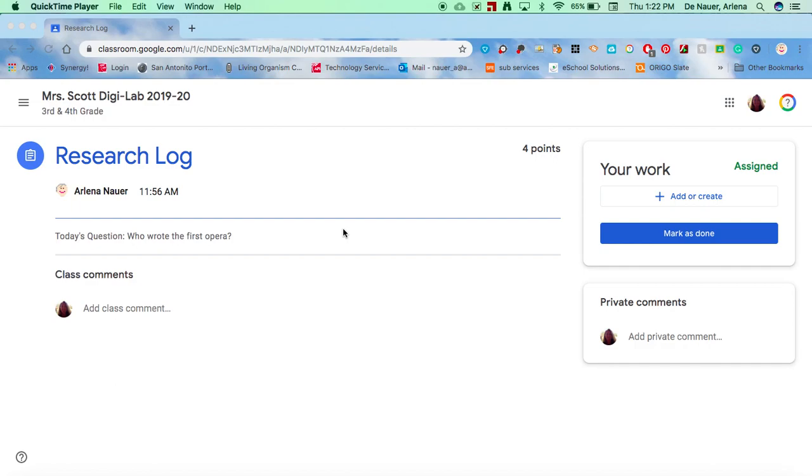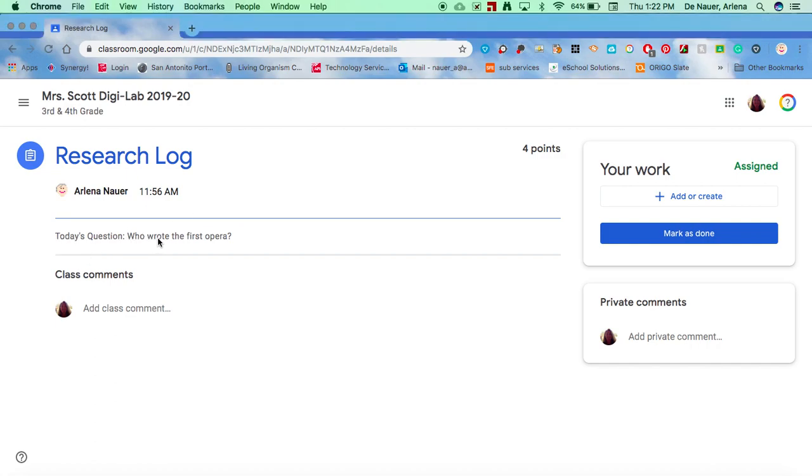Today we're going to start our new research skills practice, and you're going to be keeping a research log to show the work that we do as we learn to do good research. Inside your Google Classroom, you're going to see the assignment called Research Log with the question right here: who wrote the first opera? And this is really a fairly simple question to start with.